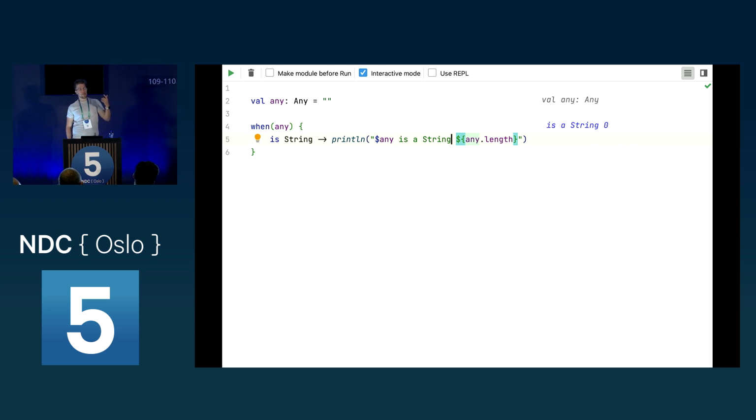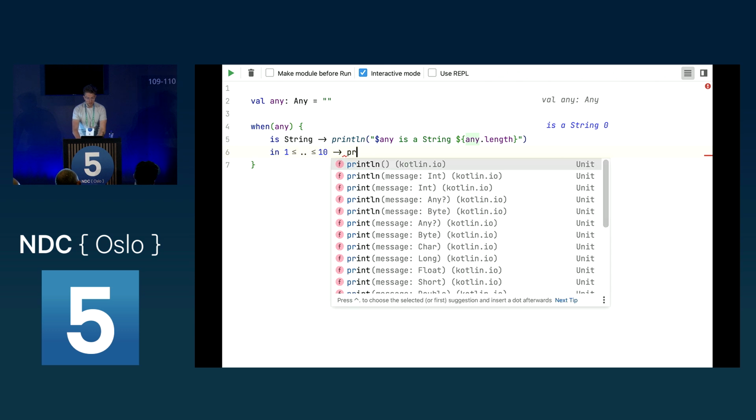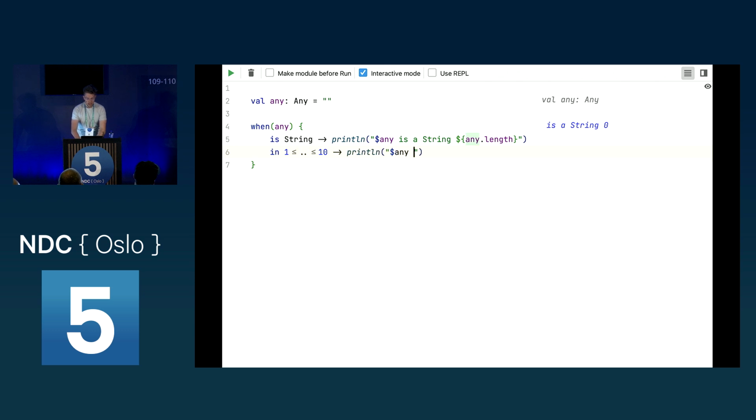And we couldn't do this, of course, if we were not in this branch, because in the other branches this would just be of type any, and any doesn't have the property length on it. So we can go even further. We can say, well, let's say something is in a range. So we can say this is in a range from 1 to 10. Then we can say any is in range 1 to 10. And if I now change this, for example, to a 2, then we can see that it shows is in range 1 to 10.